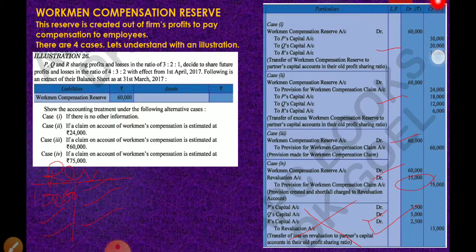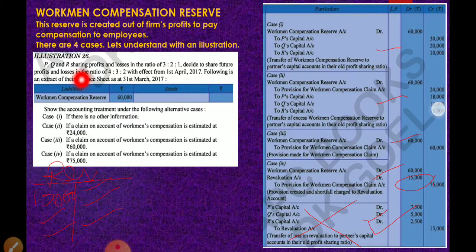So in case 1 the amount was full 60,000. So on 60,000 we have to apply the fraction. In case 2, the claim is 24,000. So 60,000 minus 24,000 is 36,000.